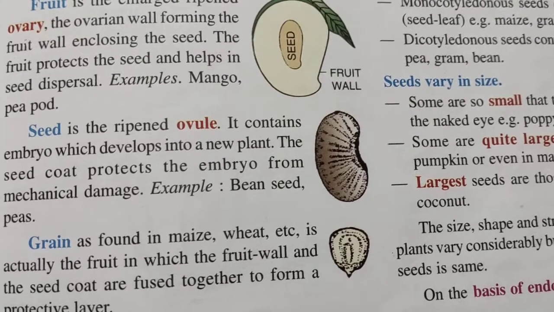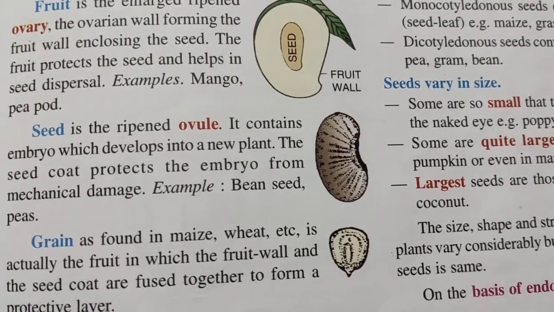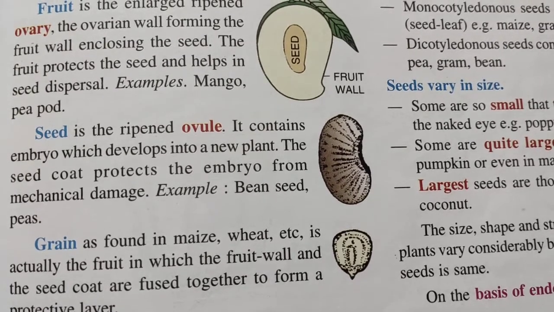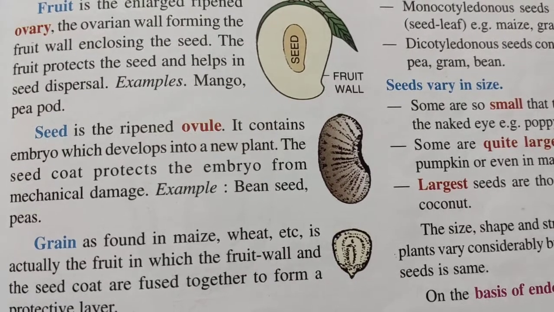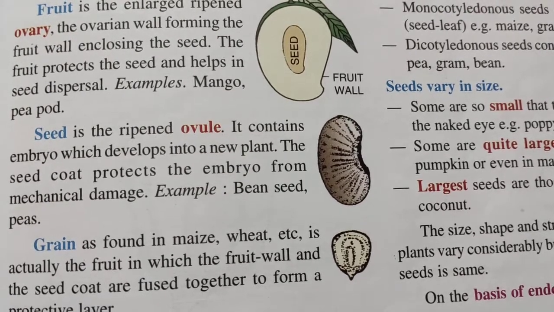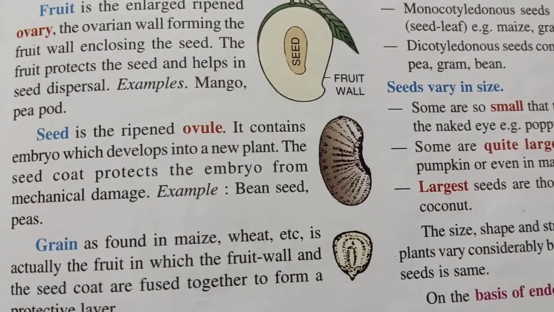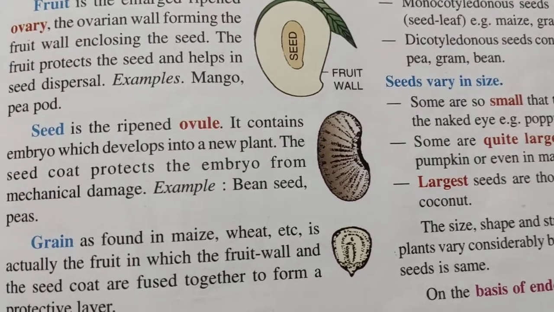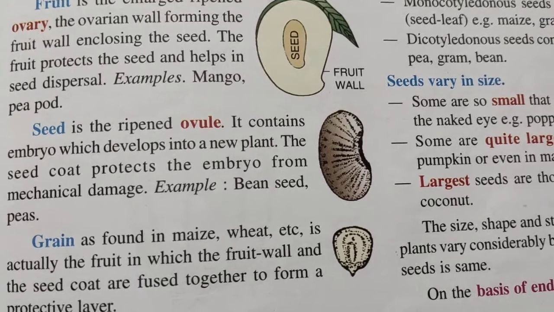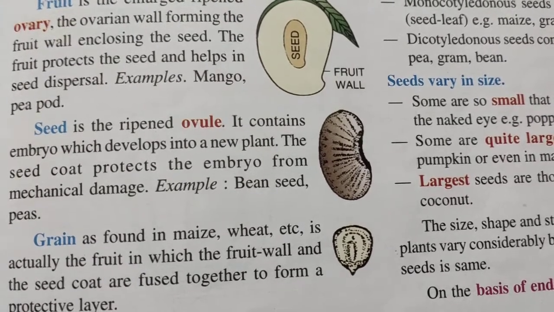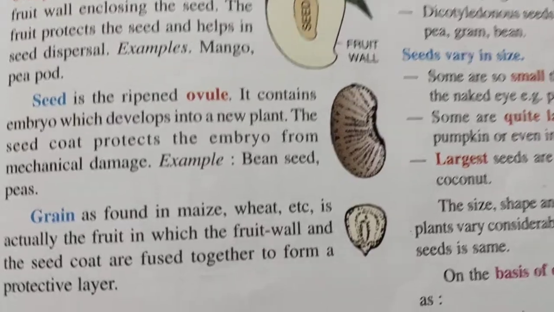Because it helps in the development of a new tiny plant from it. And there is a coating over the seed which we call the seed coat that protects the embryo from mechanical shocks and damages. Clear? So this is the function of the seed coat. You can write the answer then if it comes in your short questions.